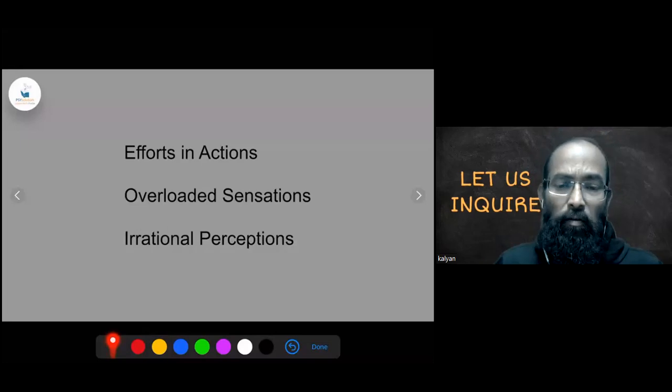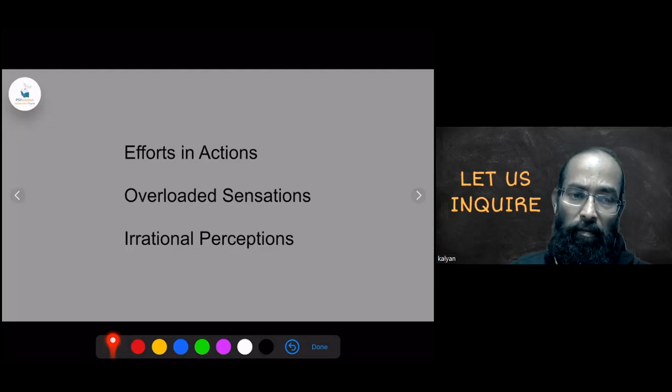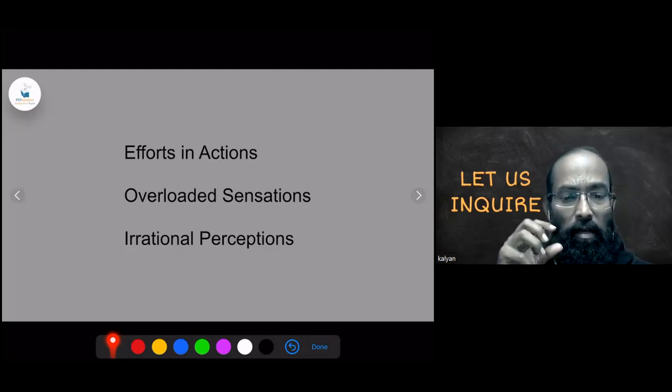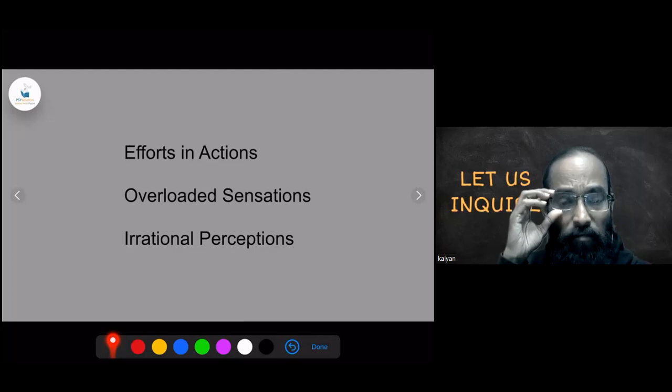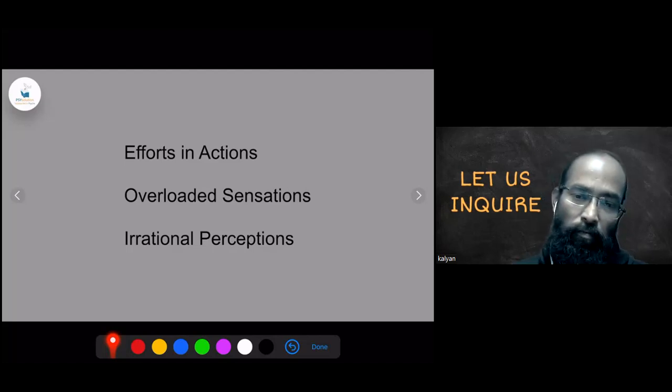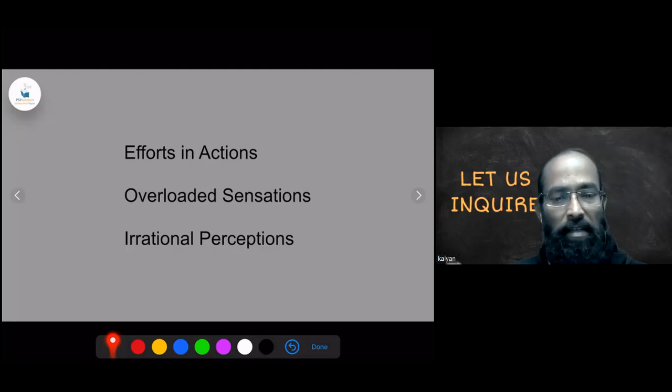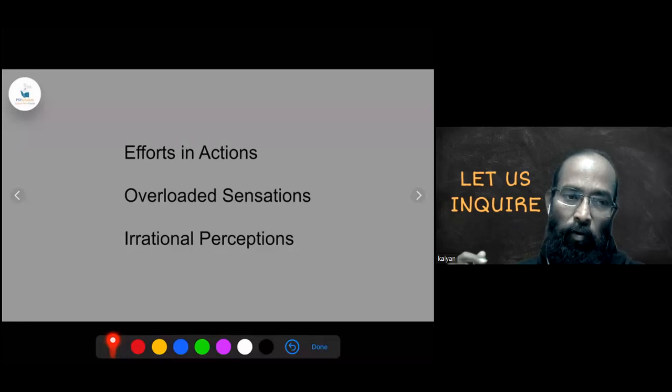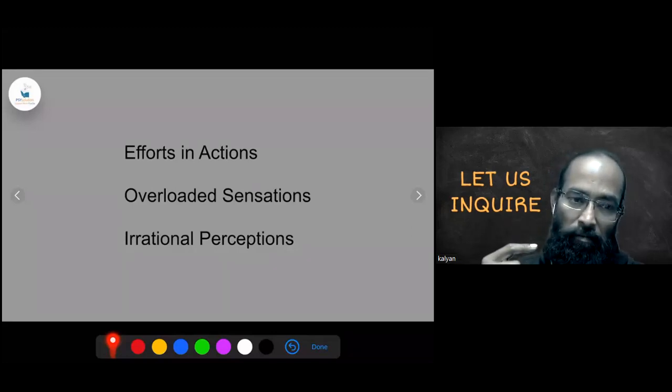Whenever we undergo a consistent conflicting order, what happens? The action is very effortful. Because of the depleted state of energy, the action requires a lot of effort. It's no more an effortless action that happens in life. So action becomes very effortful. It's a hard working life.